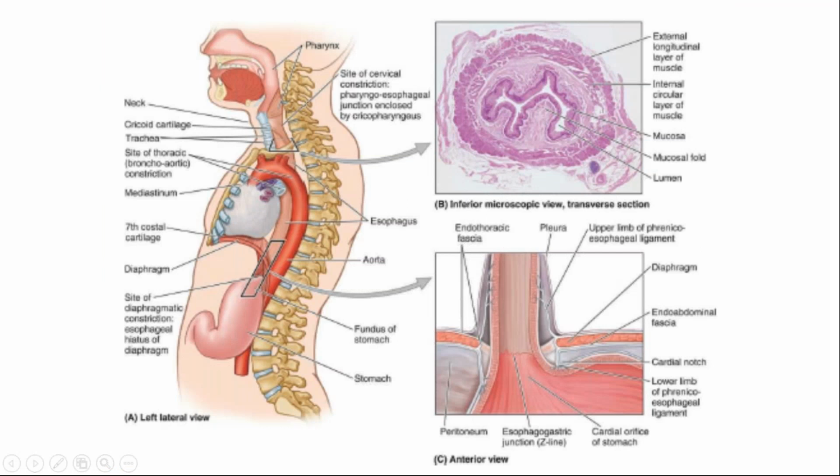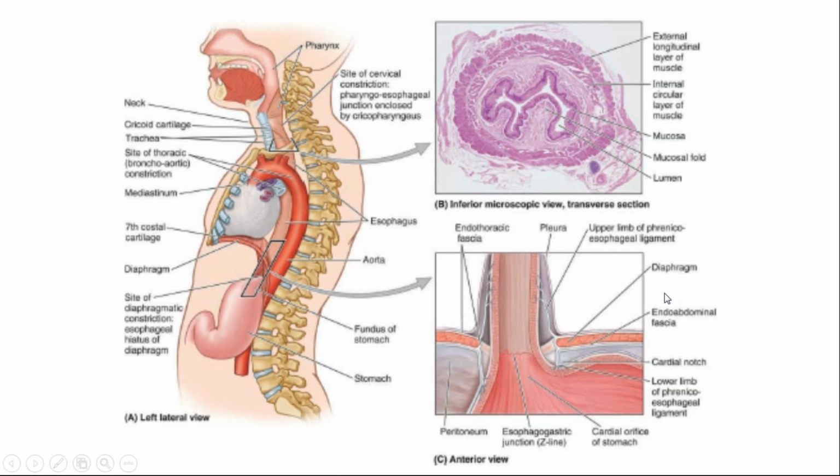Now esophagus is a muscular tube which is a continuation of the pharynx, also called आपका food pipe भी है ना. So this esophageal tube is going to continue towards the stomach.